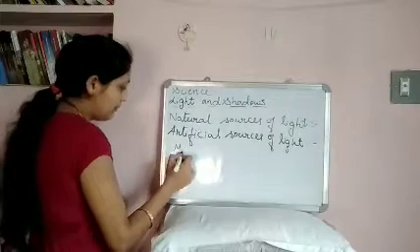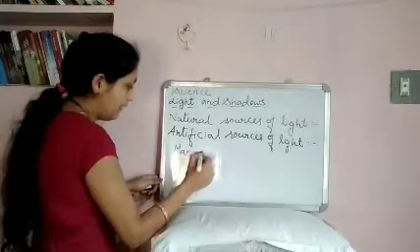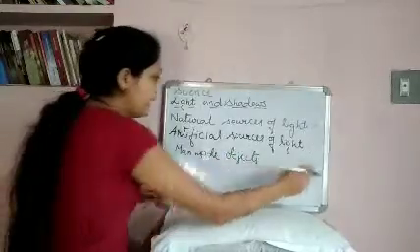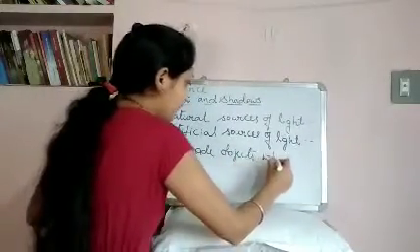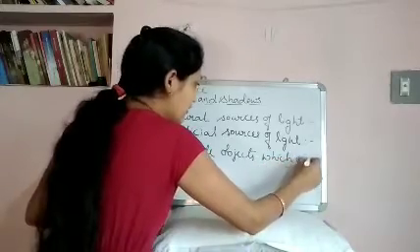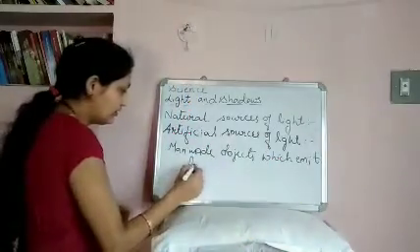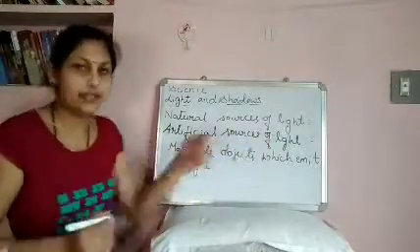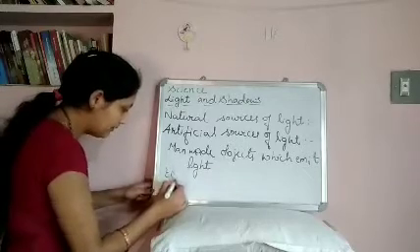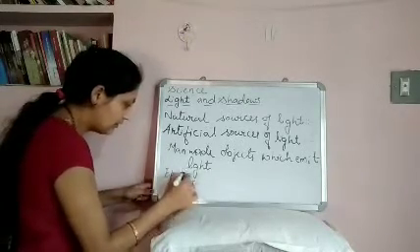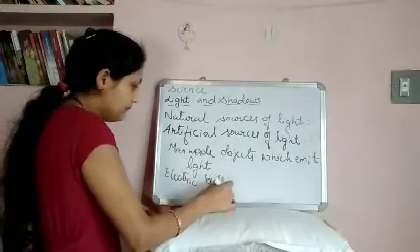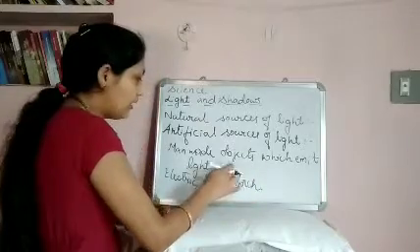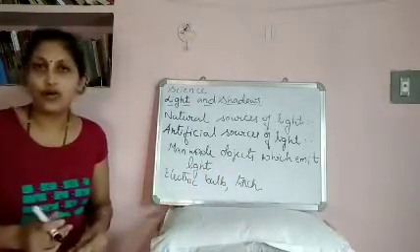These are all man-made objects which emit light. Man-made objects which emit light are called artificial sources of light. Example, electric bulb, torch, etc. So these are all artificial sources of light.